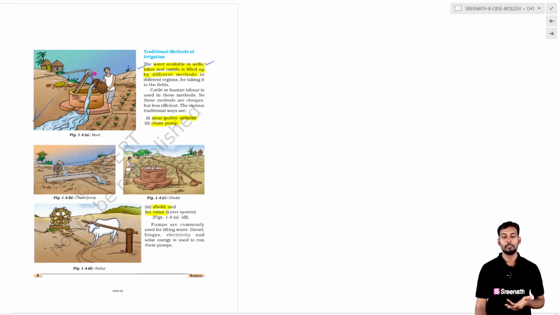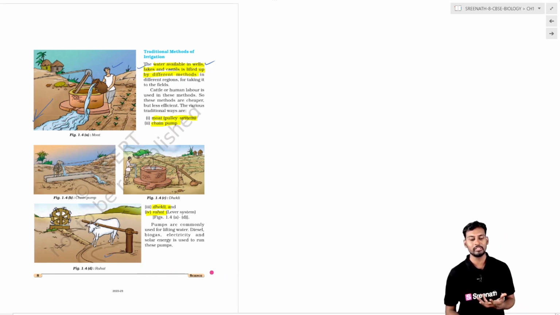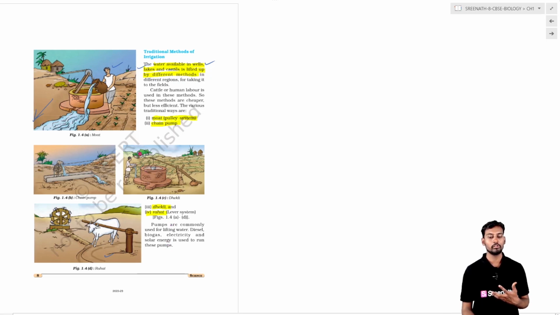The first mode is the pulley system. In the pulley system, we uplift the water from the well manually by labor, and it is provided to the plants or the crops. Apart from manual labor, they also use cattle and human labor for pulling the water from the channels or the ponds and creating channels for the cropping or the plantation.